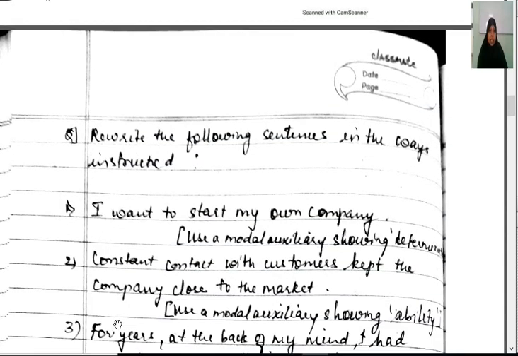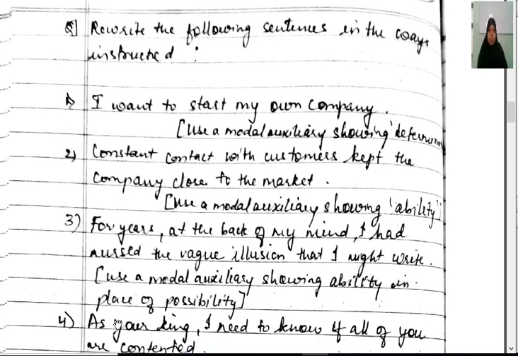Now we will see the exercise here. Rewrite the following sentences in the ways instructed. I want to start my own company. Use a modal auxiliary showing determination. It means you have to use a modal verb which indicates determination. So here, instead of "want to", you can write, I will start my own company. Understood? The modal verb "will" conveys determination, that you are willing to start your own company. So here you will write, I will start my own company.